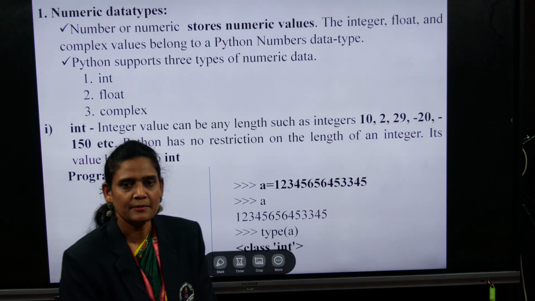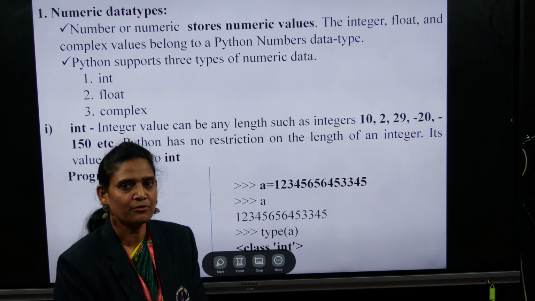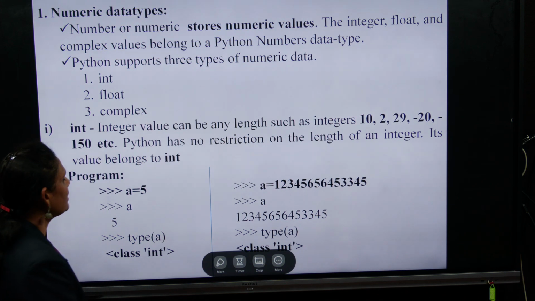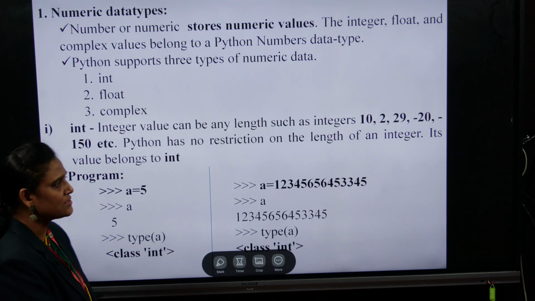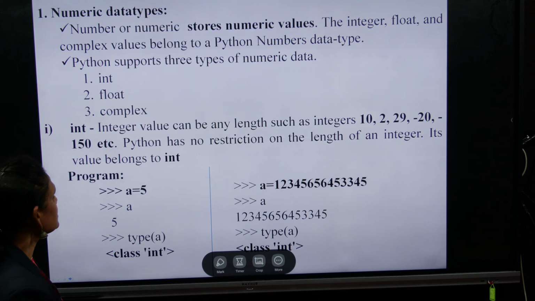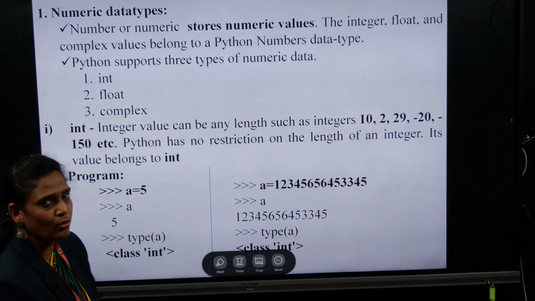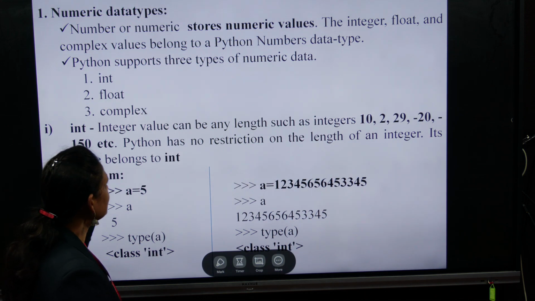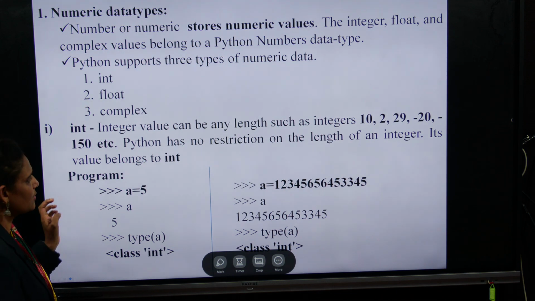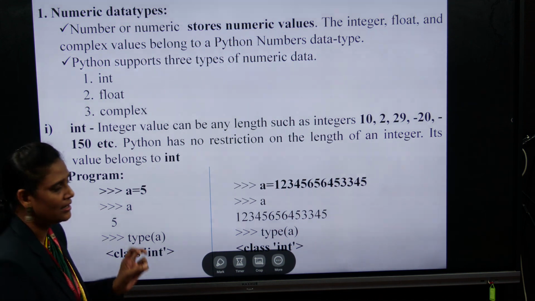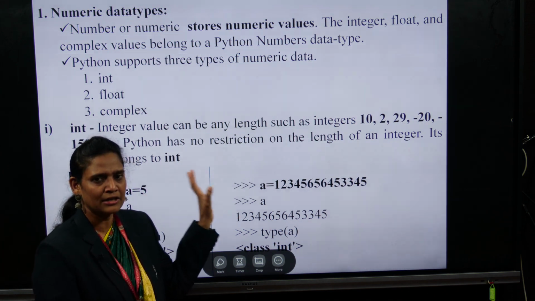In these data types, we mainly use them to decide what type we have to assign to a variable. So we have the fundamental data types. The numeric data type takes numerical values: integer, float and complex values. So here we have three different numerical data types. Suppose we take the integer value, it can be any length such as 10, 20, 30, 40.